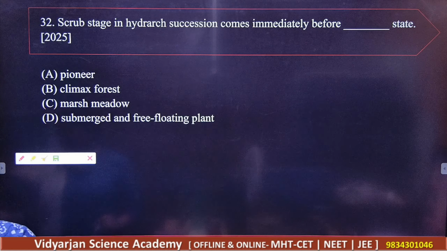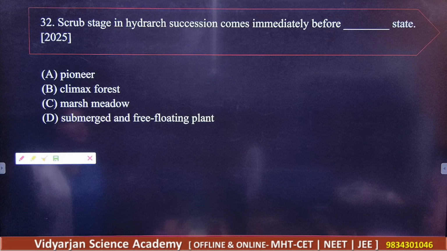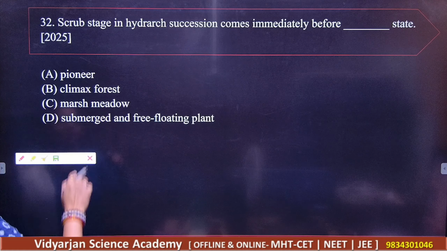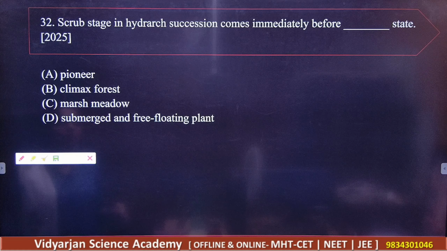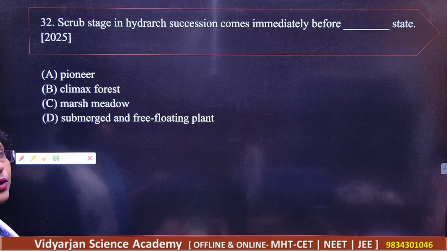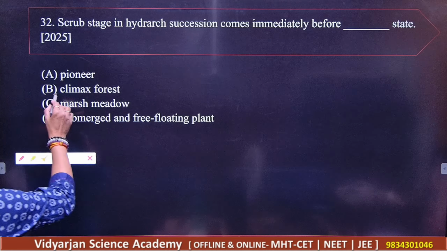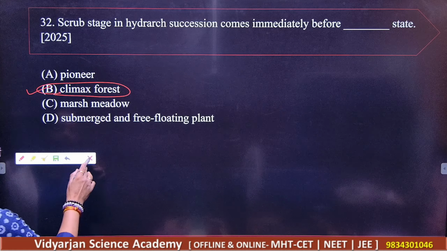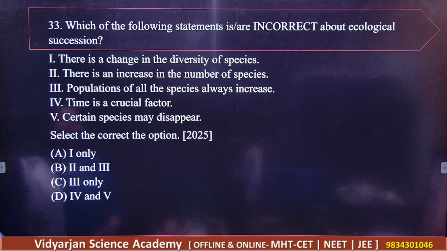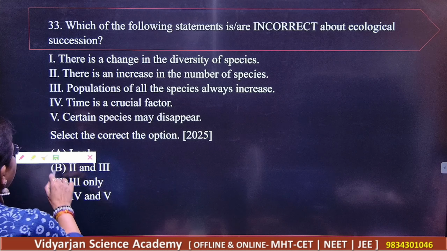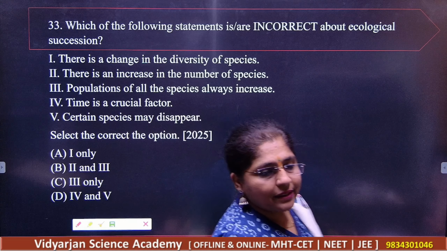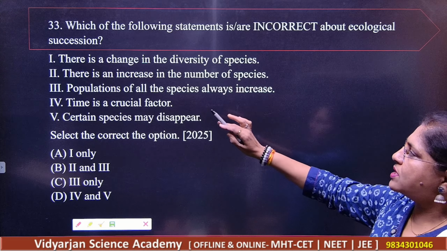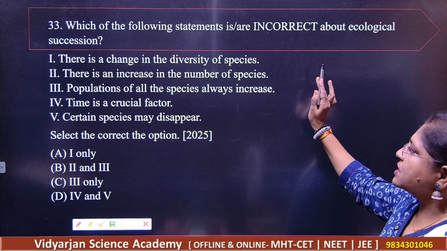Next, question number 32. The scrub stage in hydrarch succession comes immediately after dash stage. Pioneer, climax forest, then marsh meadow, and submerged and free floating plants. So what do you think here? It will be marsh meadow. Okay, so hydrarch succession, remember this very perfectly. Now read the statements correctly here and state which is incorrect. Number 1, there is a change in diversity of the species. There is an increased number of species.